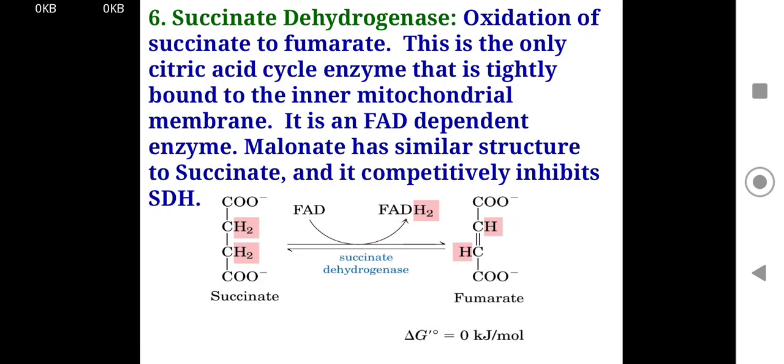Now the enzyme succinate dehydrogenase. Oxidation of succinate to fumarate. This is the only citric acid (TCA) cycle enzyme that is tightly bound to the inner mitochondrial membrane. It is a FAD dependent enzyme. Malonate has a similar structure to succinate and it competitively inhibits succinate dehydrogenase. So malonate is a competitive inhibitor of the TCA cycle at this level.